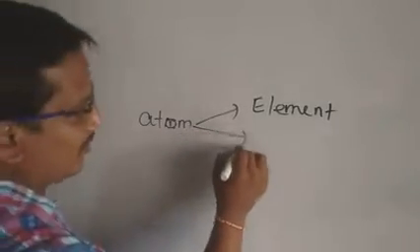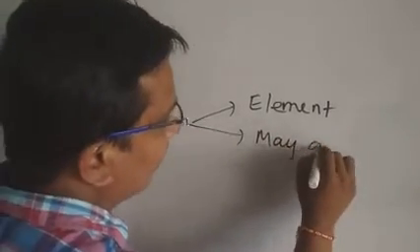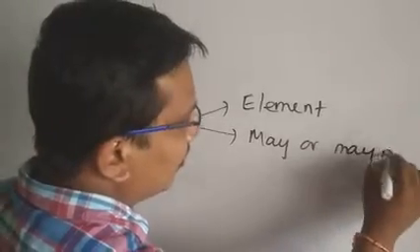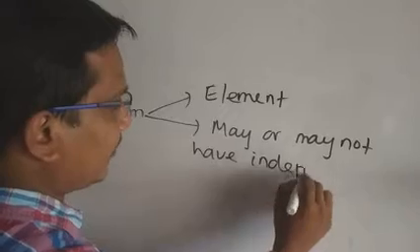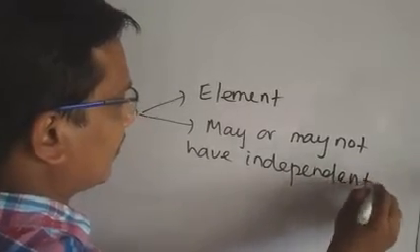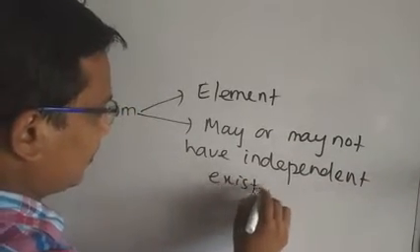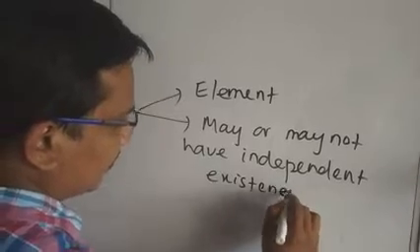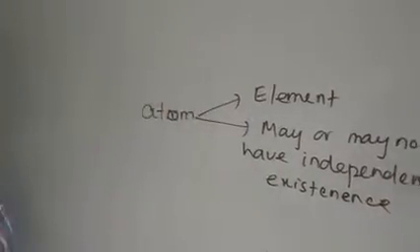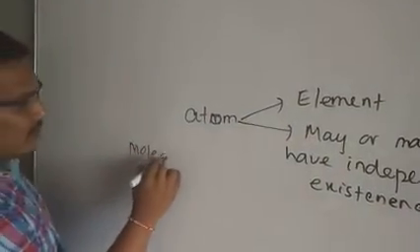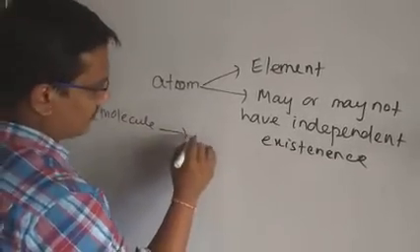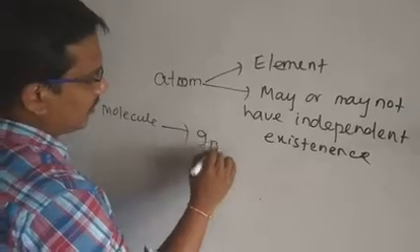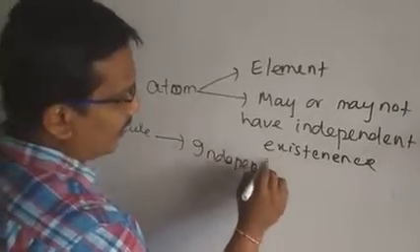Atom may or may not have independent existence, but molecule has independent existence.